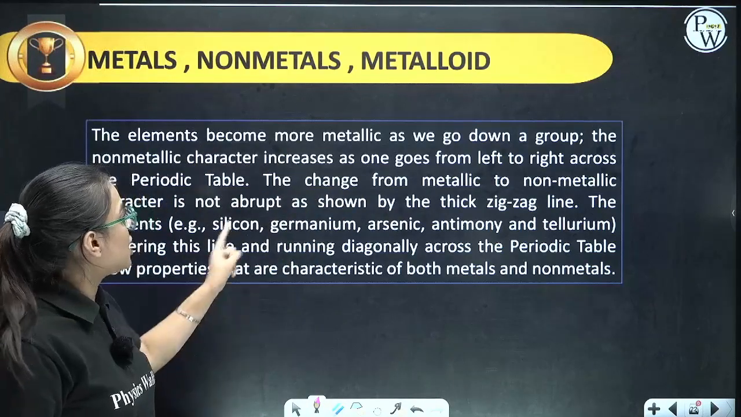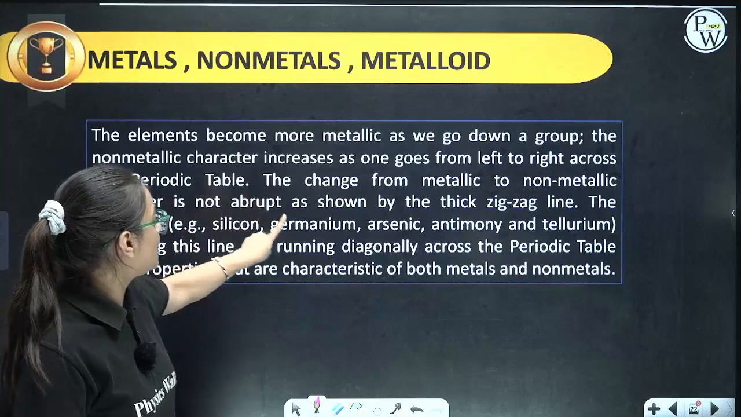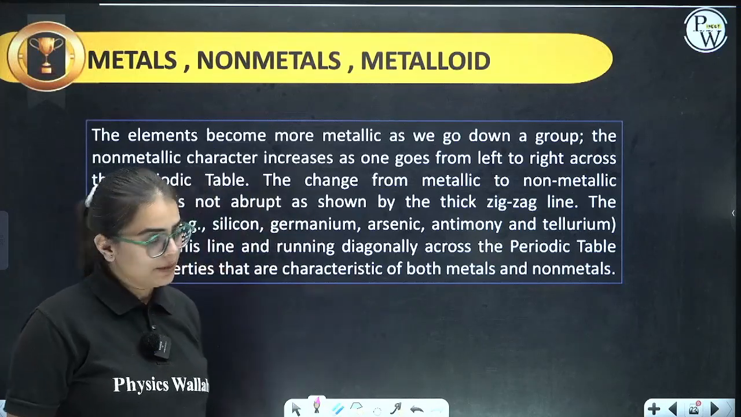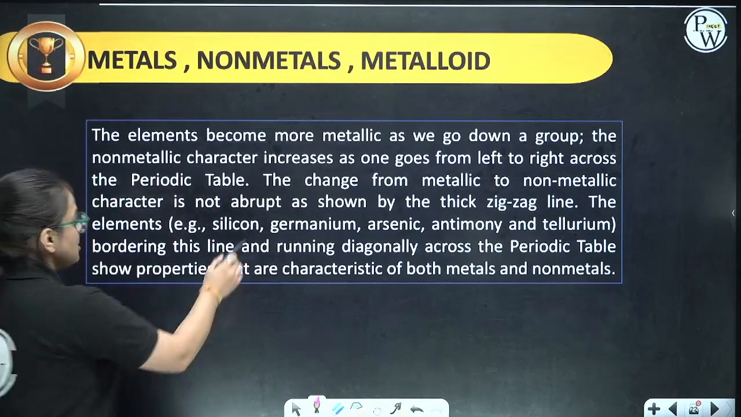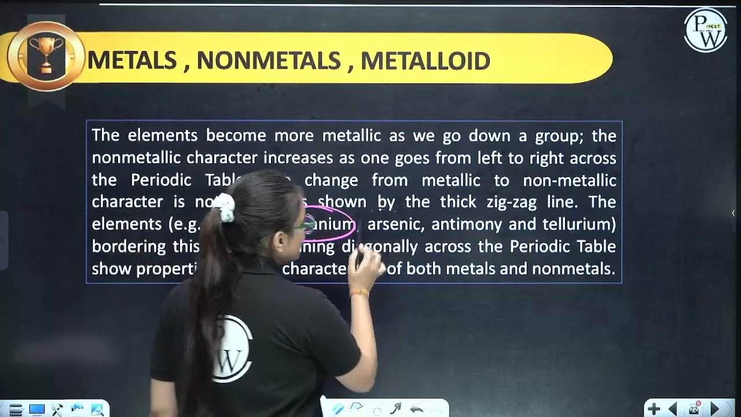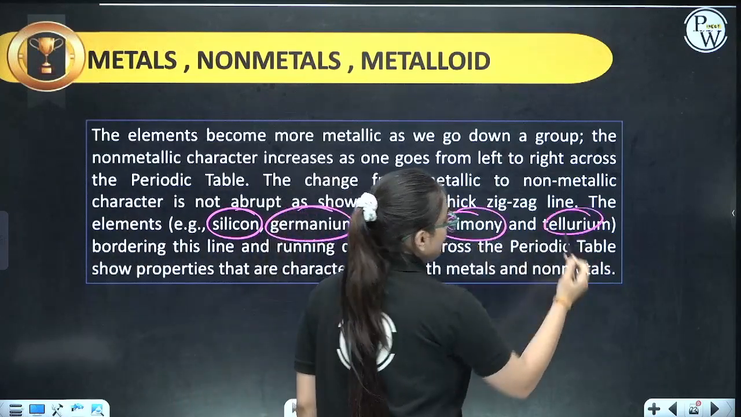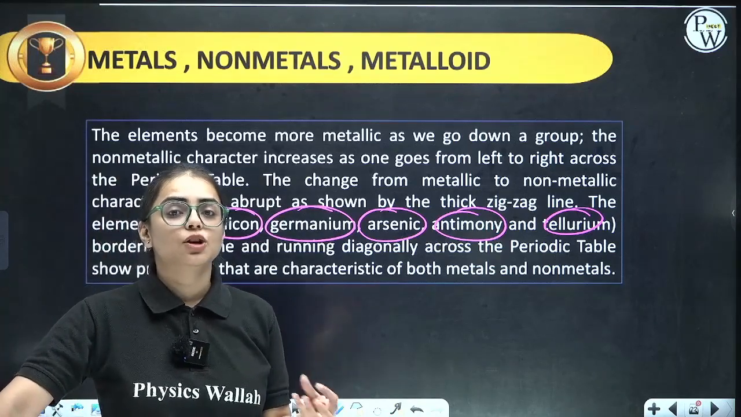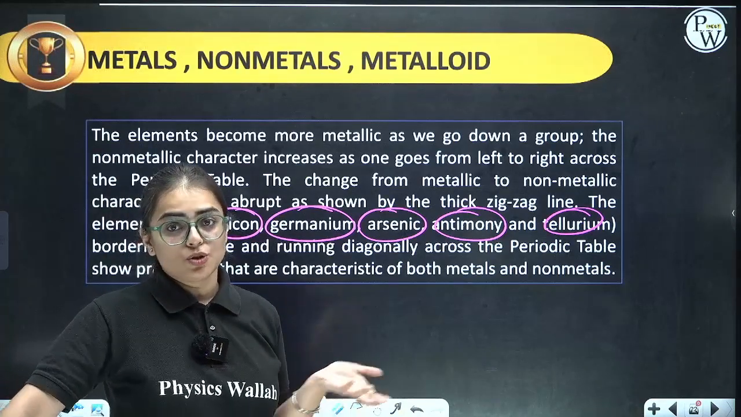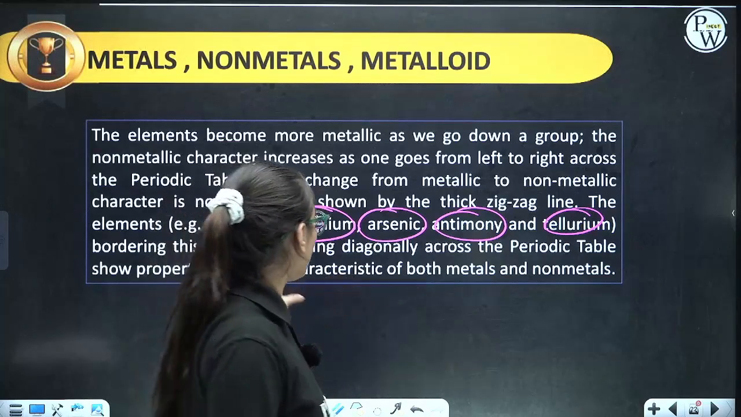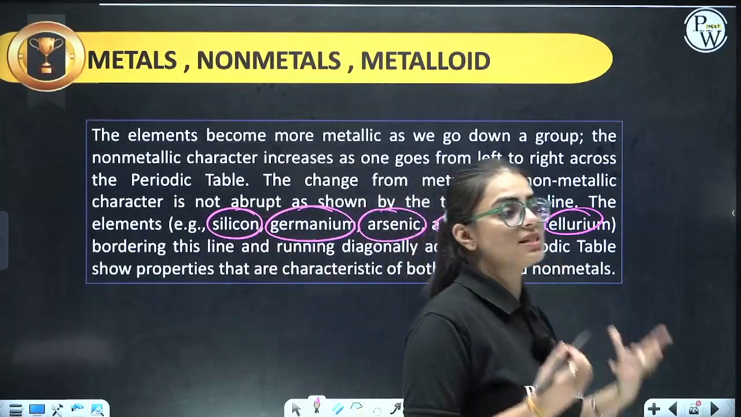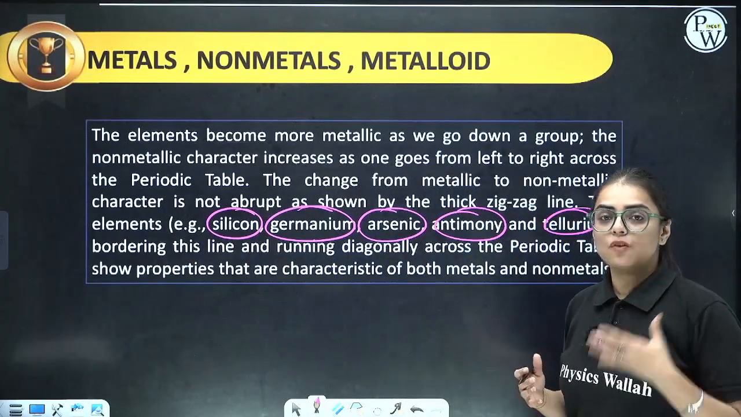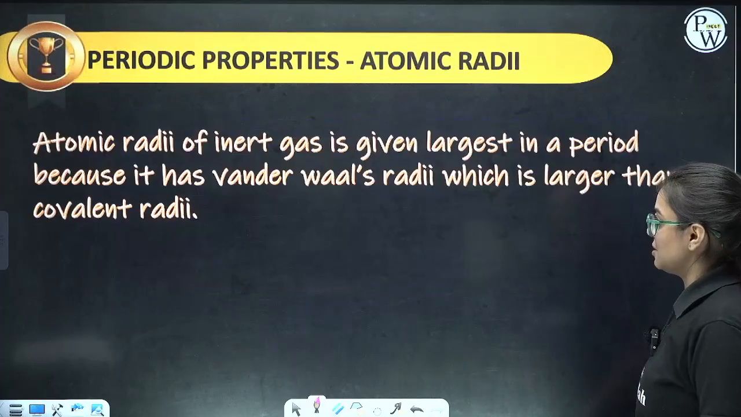Now, the change from metallic to non-metallic character is not abrupt, as shown by the thick zigzag line. The elements such as silicon, germanium, arsenic, antimony, tellurium, even polonium, students, these are metalloids, which show the characteristics of both metals and non-metals. These elements are metalloids, which exhibit both the characteristics of metals as well as of non-metals.